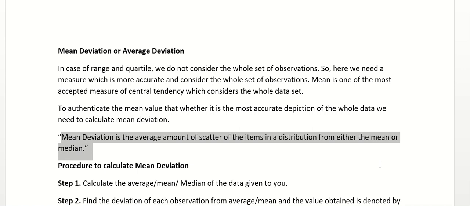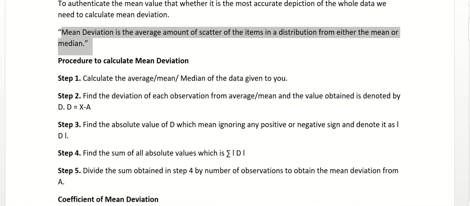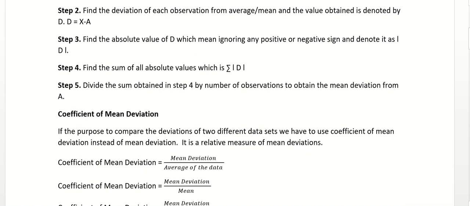If the values are quite far away from 165 centimeter, it means mean deviation is very high, and we cannot consider this mean as a good representative value, right? So to check the authenticity of mean or median or mode whatsoever, we find mean deviation, right? Moving forward, there are steps, but I will just clear these steps with the question only.